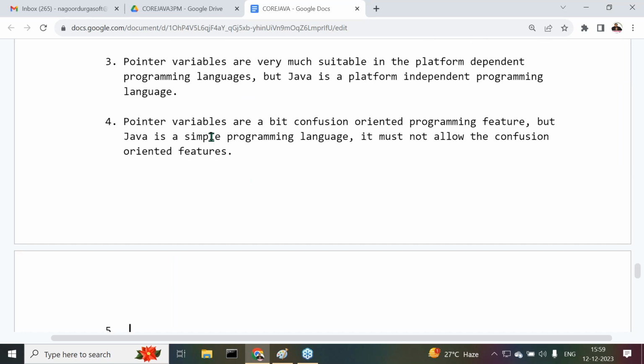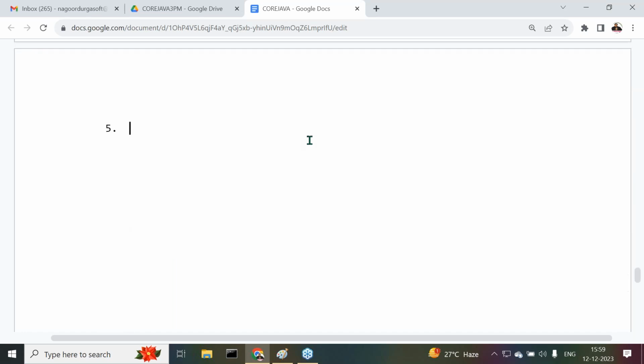Next one is after this. Another point here, observe carefully. Pointers will provide lesser security. Pointers will reduce security to the applications. How, sir? How can you say that pointers are able to reduce security to the applications?